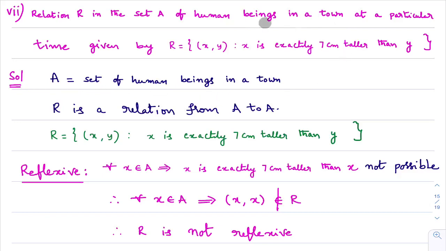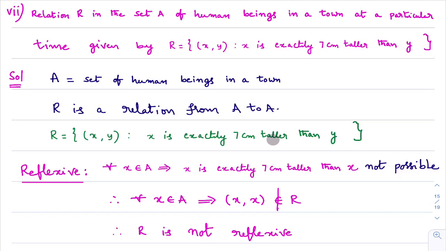The second point is, this relation is from where to where. In the question they mention relation R in the set A, which means R is a relation from A to A. The third point is, how is the relation defined? The relation is defined as the ordered pair (x, y) such that x is exactly 7 centimeters taller than y. These 3 things we write from the question itself. Now you need to check whether this relation is reflexive, symmetric or transitive.